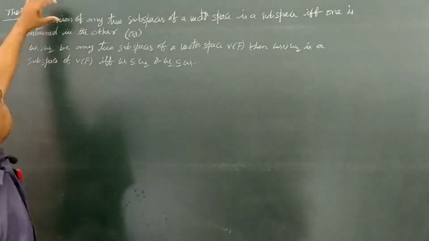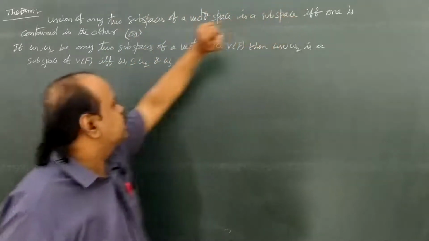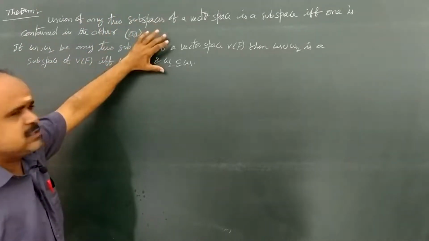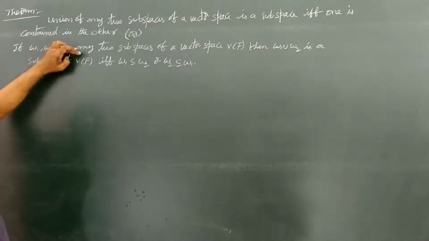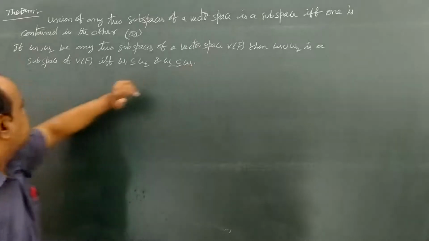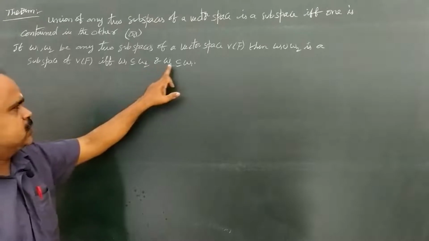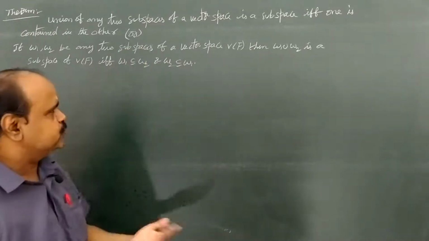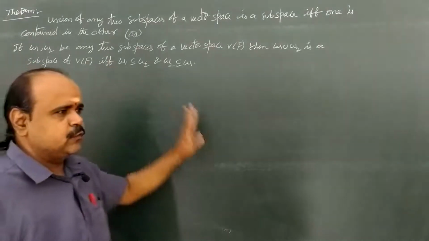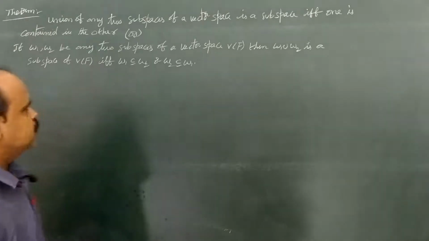Next theorem: the union of two subspaces of a vector space is a subspace if and only if one is contained in the other. The same statement, revised: if W1, W2 are any two subspaces of a vector space V of F, then W1 union W2 is a subspace of V of F if and only if W1 subset equal to W2 or W2 subset equal to W1. That is what we are going to prove. Here in the statement we have an if and only if condition, that means the proof contains two parts, the necessary and sufficient parts. Okay, come to the proof.